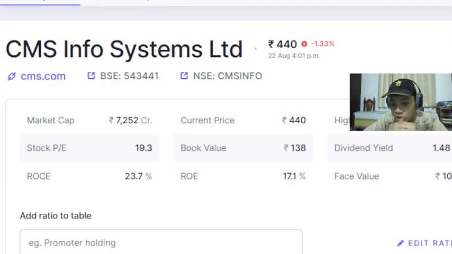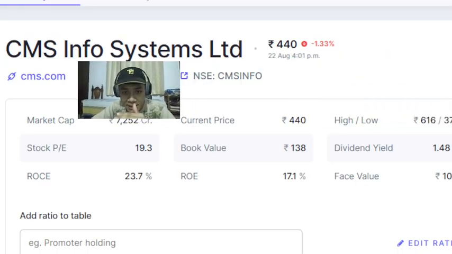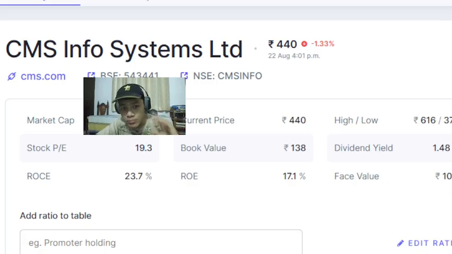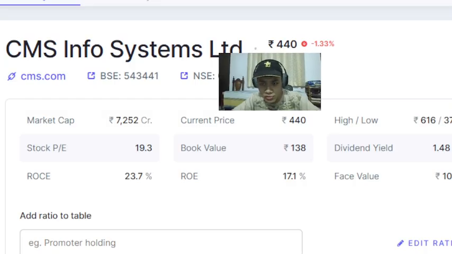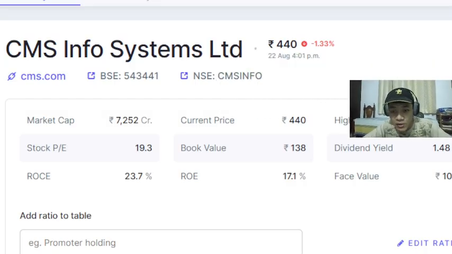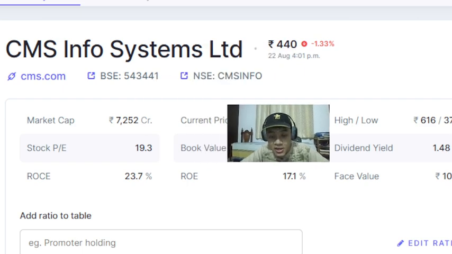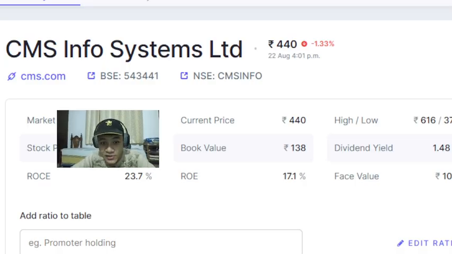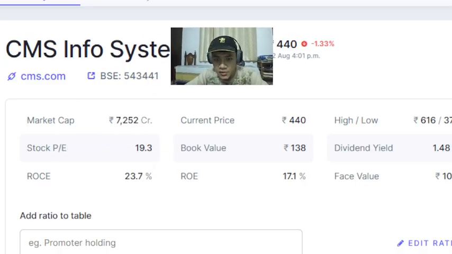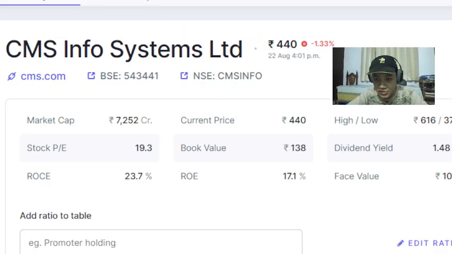So this company is not the biggest of companies. Market cap of 7,252 crores. A stock PE ratio, price to earnings ratio of 19. Current price of one share is around 440. Dividend yield of 1.48%, ROE of 17%, and return on capital employed of 23.7%. So, very nice return on capital employed and return on equity numbers.